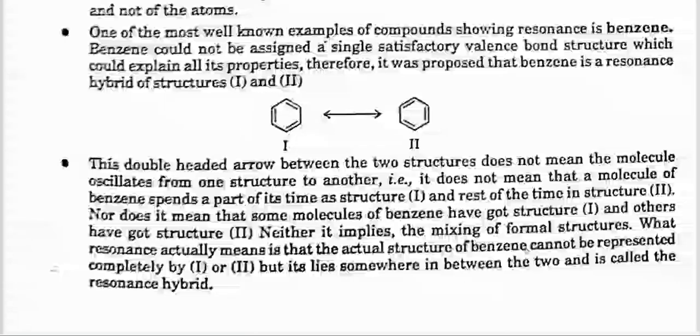You can see this double-headed arrow between the two structures. It does not mean the molecule oscillates from one structure to another. It does not mean that a molecule of benzene spends part of its time as structure 1 and the rest of the time as structure 2. Nor does it mean that some molecules of benzene have structure 1 and others have structure 2. Neither does it imply a mixing of the two structures. What resonance actually means is that the actual structure of benzene cannot be represented completely by 1 or 2, but lies somewhere in between the two and is called the resonance hybrid.